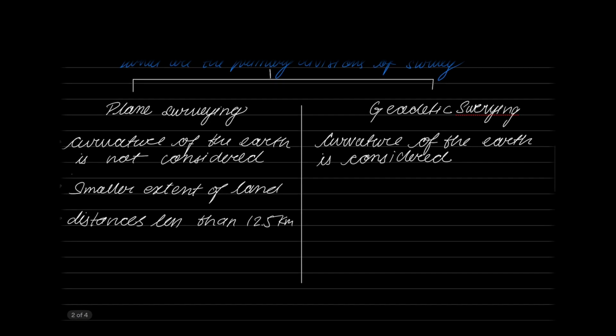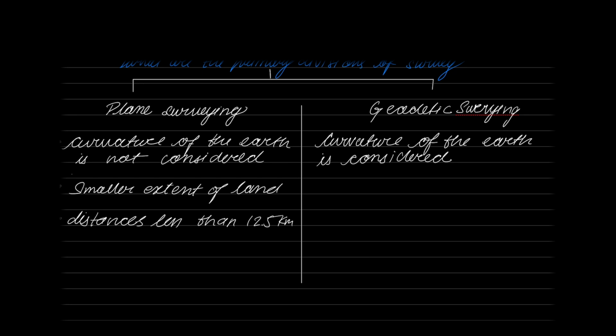So you see, on the surface of the earth, if I take 2 points A and B at an arc distance of 12.5 km, and I measure the chord, the straight line distance between the 2 points, the difference between arc and chord is only 1 cm. Now compared to 12.5 kilometers, is 1 centimeter a large value or a small value? It's a very, very small value. It is a negligible value.